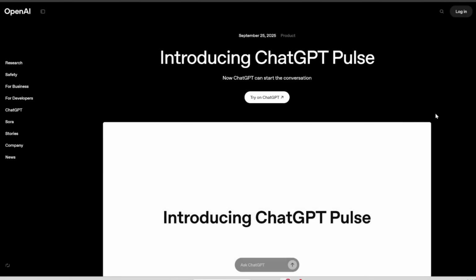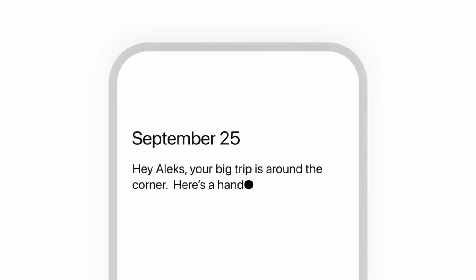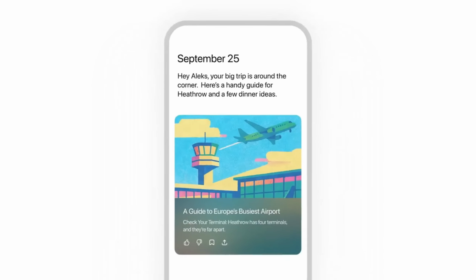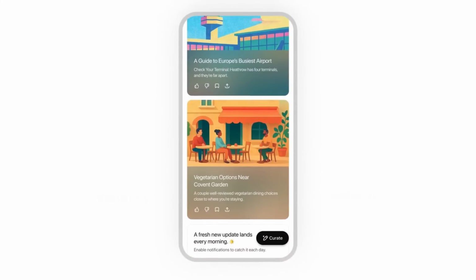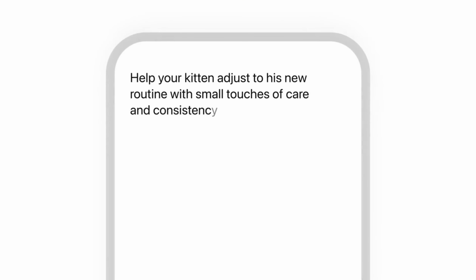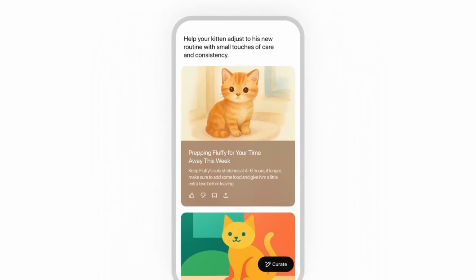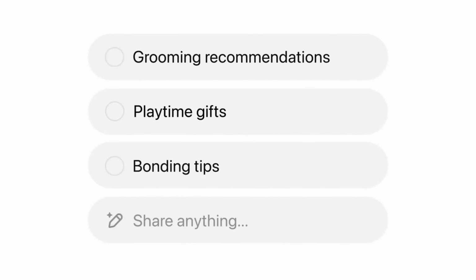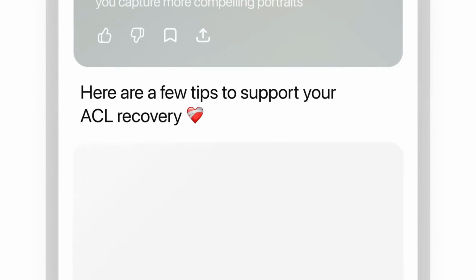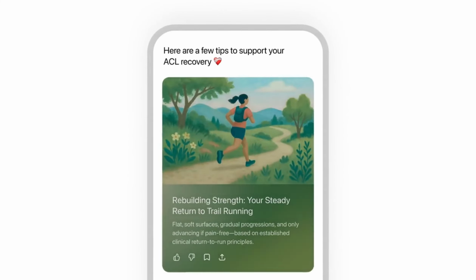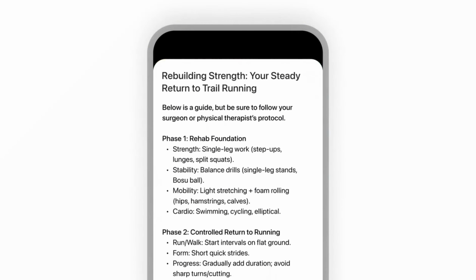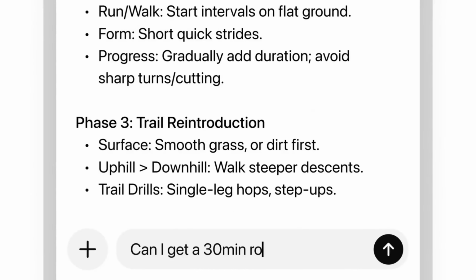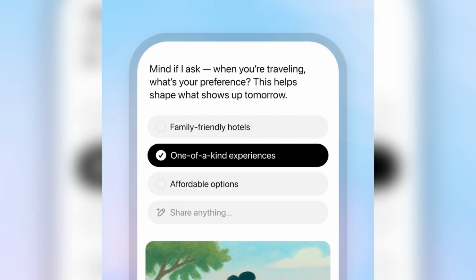In other news, OpenAI releases a new feature called ChatGPT Pulse. ChatGPT Pulse basically allows ChatGPT to proactively research and give you personalized updates based on what it knows about you. So for example, it can proactively synthesize information and give you a personalized update every day on topics, ideas, or next steps toward your goals. You can also connect this to Gmail and Google Calendar to provide additional context for even more personalized suggestions. And when you use it, it does ask for your feedback, as you can see here. So in theory, it should learn what your preferences are and get better the more you use it.